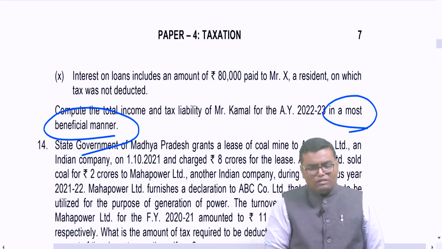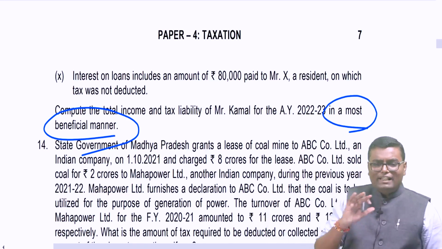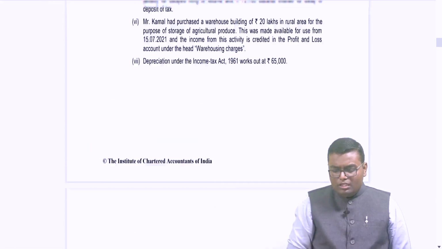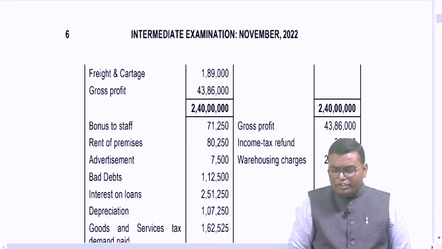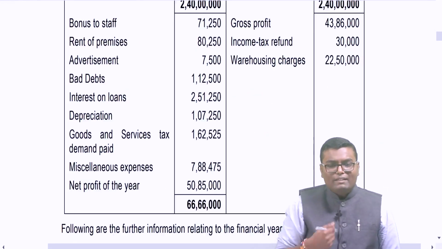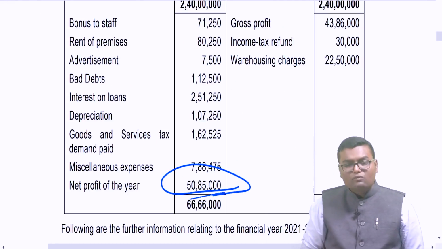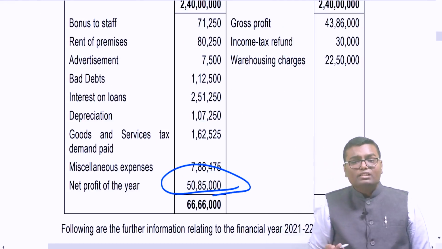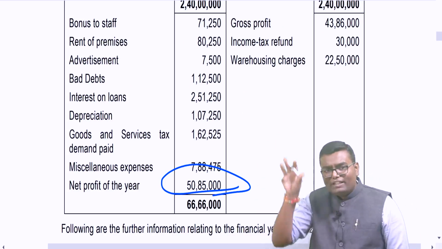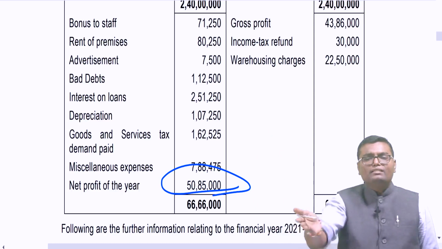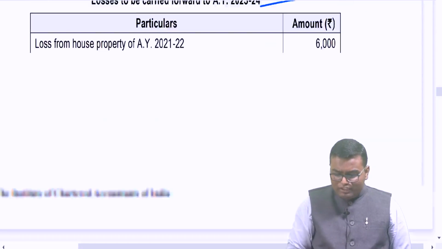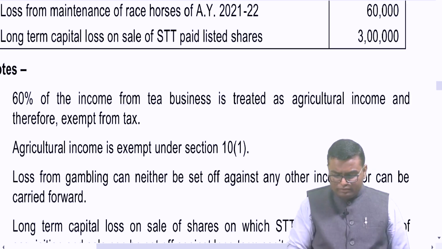Fine. First of all, we have a rule always of following regular tax system, obviously for finding regular total income. Whenever this kind of question is there, I have told you the very first head of income will be PGBP, and PGBP will always start with net profit as per P&L 50,85,000. Then how to read the question? I have said reverse U. First read credit side, give effect of that, then all the adjustments and then debit side. First of all, my answer will start with net profit as per P&L 50,85,000.